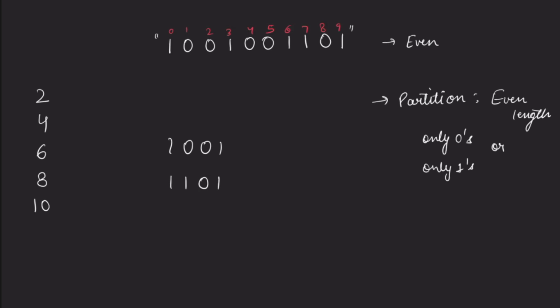So see, we are getting some hints from the question. It is given to us that this string is always of even length, and the partitioning that we have to do should also be of even length, right? All the substrings in which we are partitioning this string should always be of even length, right? So what if I always partition this string into substrings of length 2? If I do so, then what will happen?